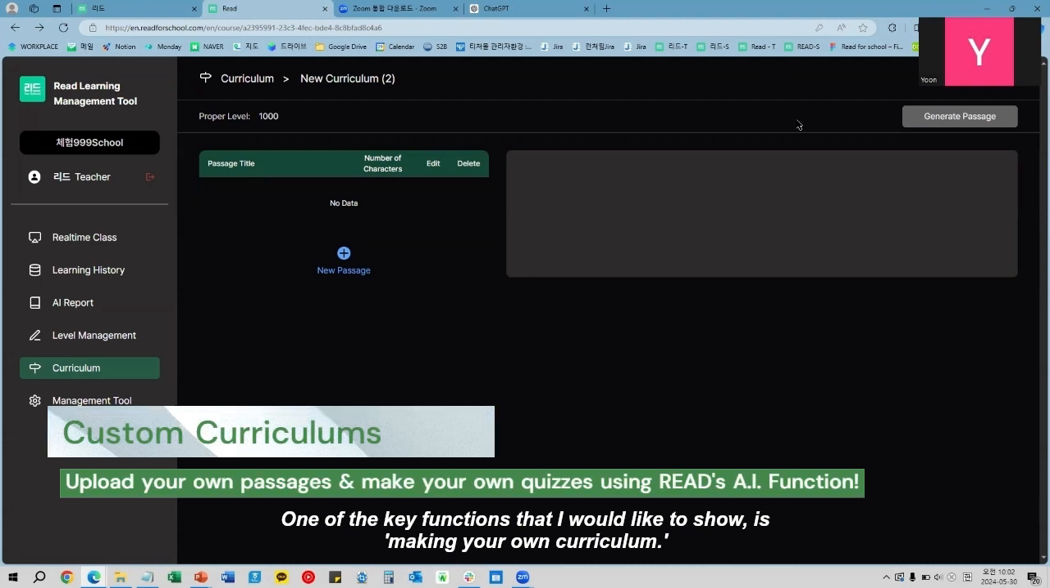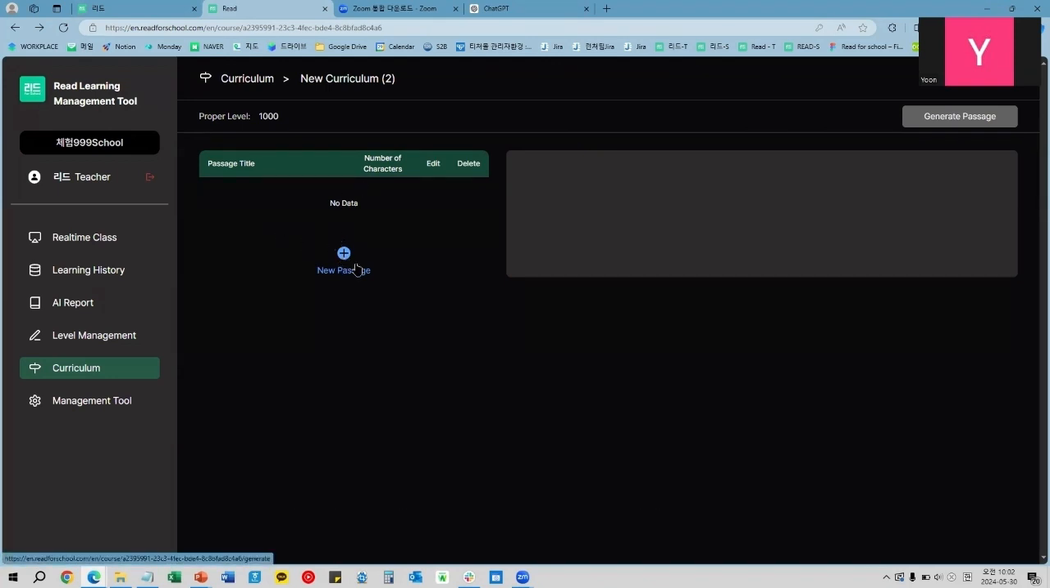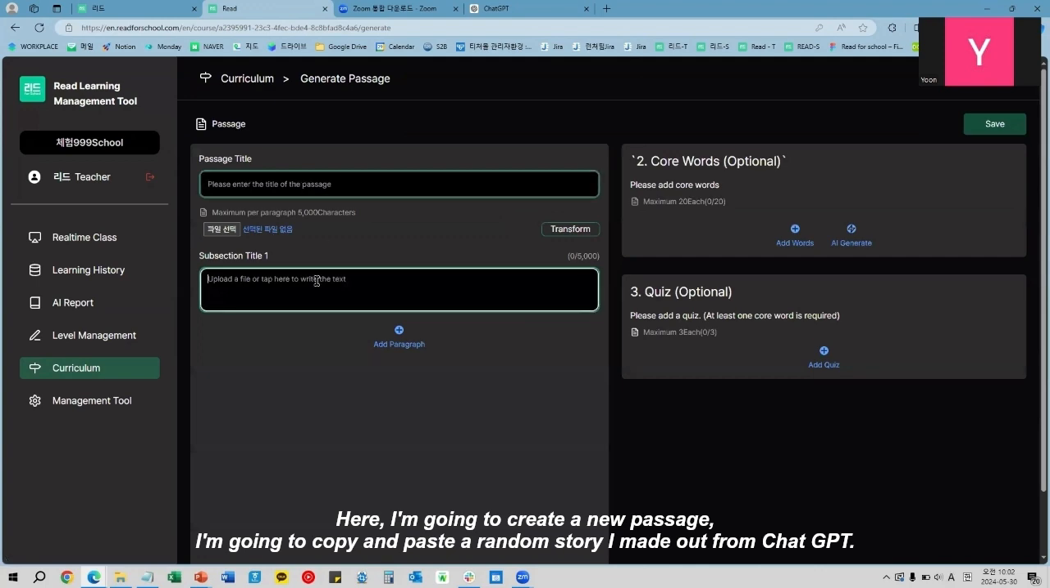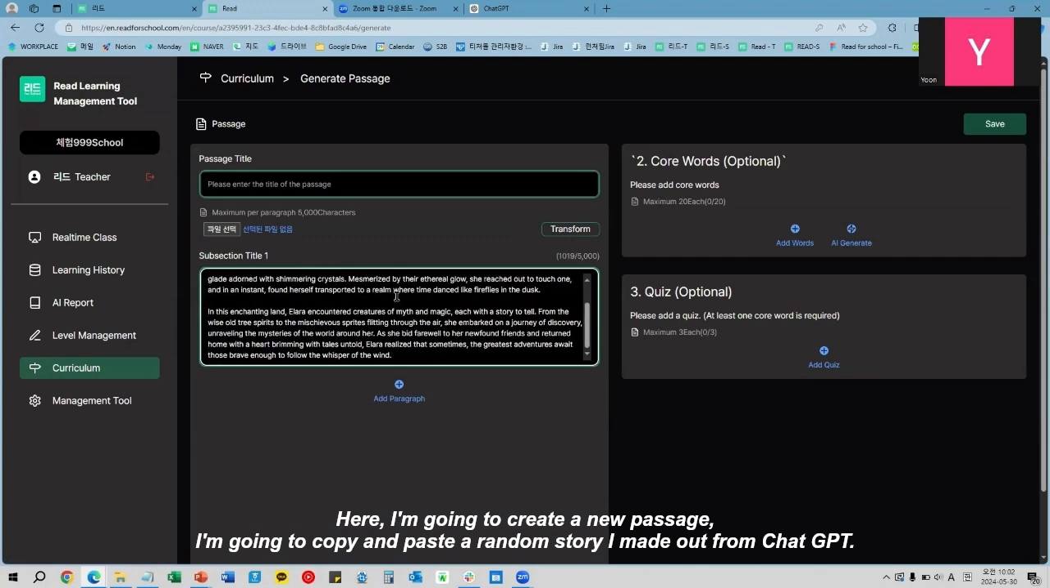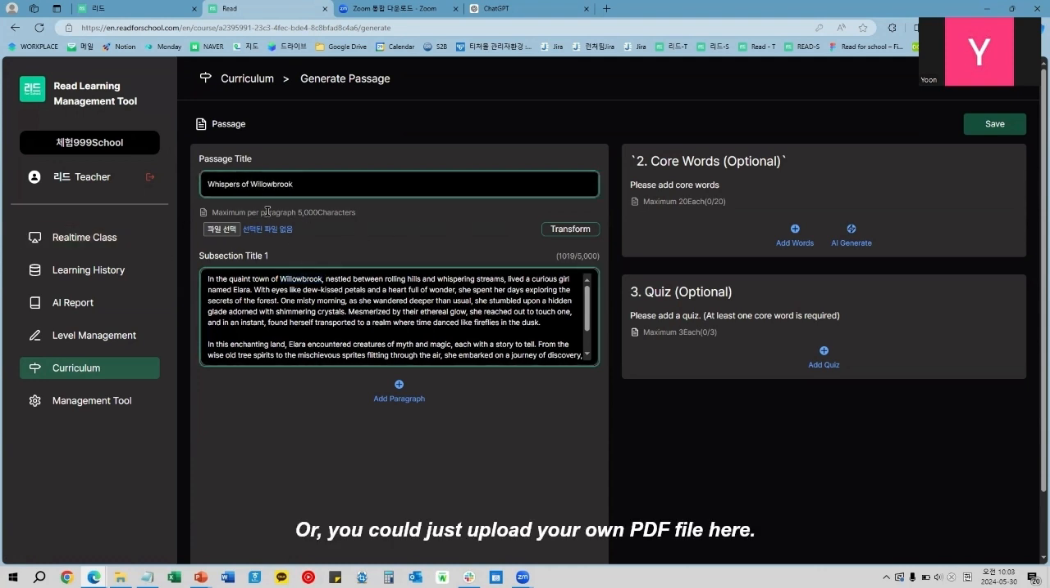So one of the key functions that I would like to show is making your own curriculum. So apart from the curriculums that Visual Camp offers, teachers can upload or create their own passage and the following questions as well. So here I'm going to click New Passage. I'm going to copy and paste a random story I just made from ChatGPT. And the title was Whispers of Willowbrook. Or you could also just upload your own PDF file here.